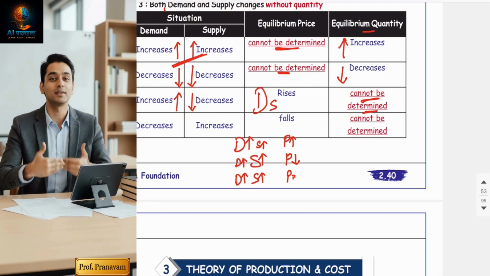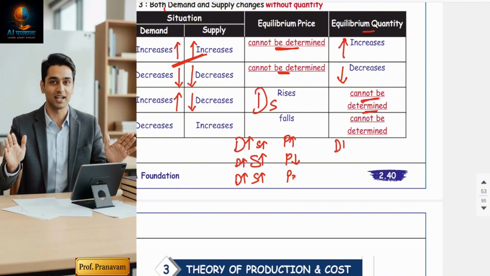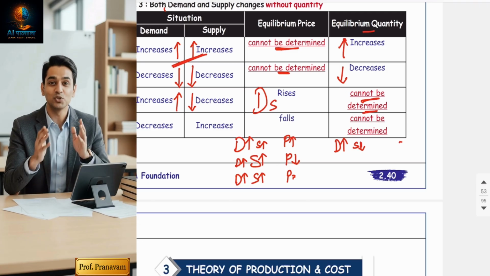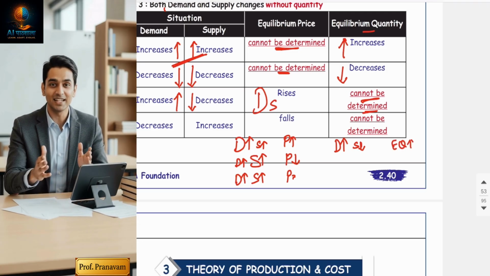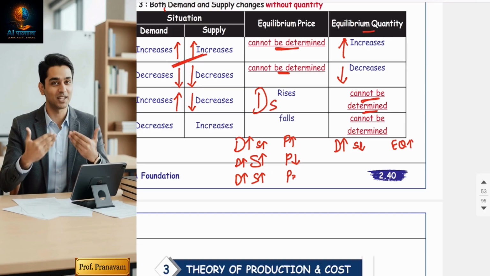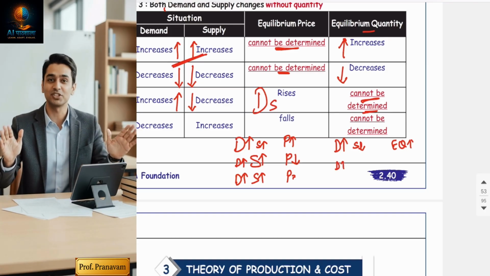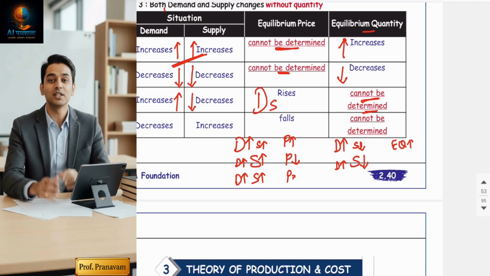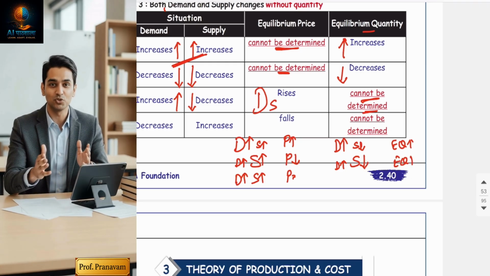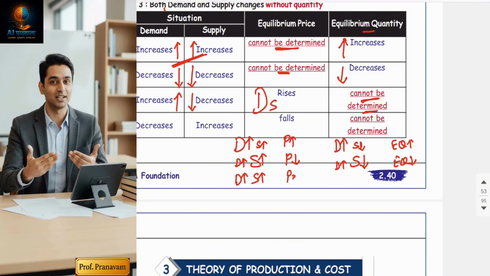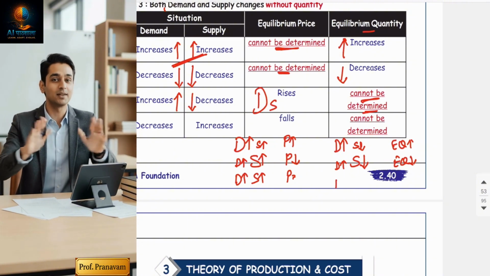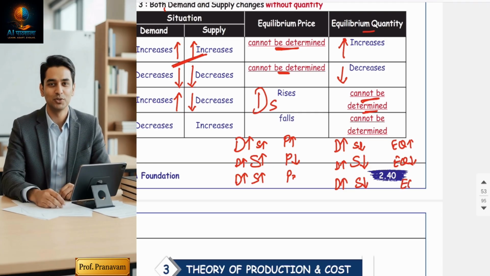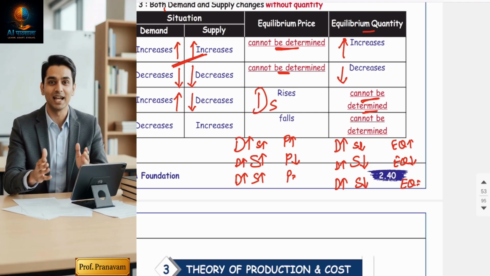See, demand is increasing, supply is decreasing. Now it is possible that demand increases and supply decreases lesser. So quantity might increase because the increase is greater. The net effect will be an increase. Yes, it is also possible demand is increasing but very slightly, supply is decreasing greater. So the fall will be greater because the supply effect is greater. Yes, it is also possible demand is increasing, supply is decreasing, both equally, so quantity may remain constant.